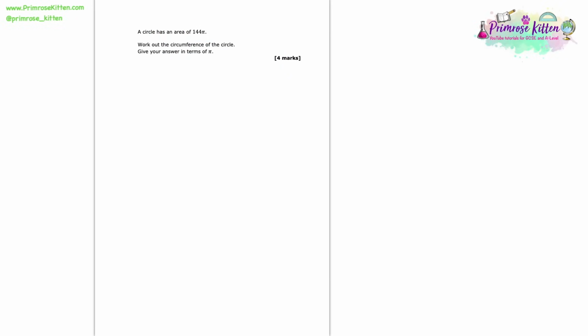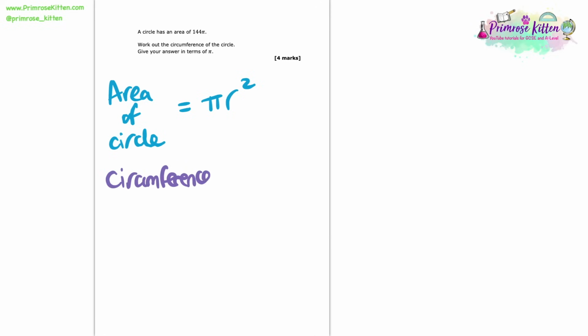Here we're told that a circle has an area of 144 pi. And we're asked to work out the circumference of the circle in terms of pi. So to work this out, let's first just write down the area of a circle. So we should know that's pi r squared. This question also asks us about the circumference of a circle. So let's write down that equation too, so we've got all the information where we need it. So the circumference is equal to 2 pi r, so 2 times pi times the radius.